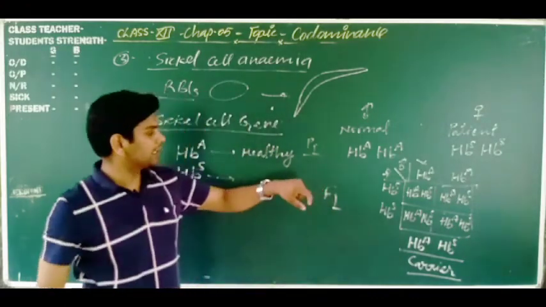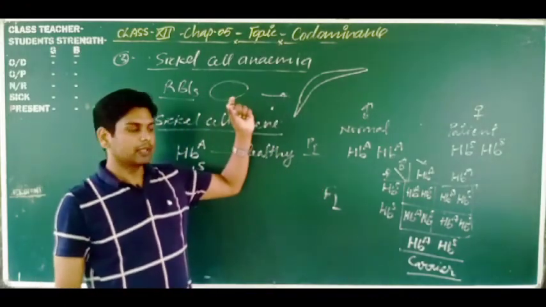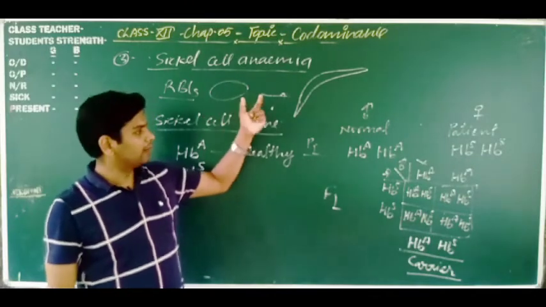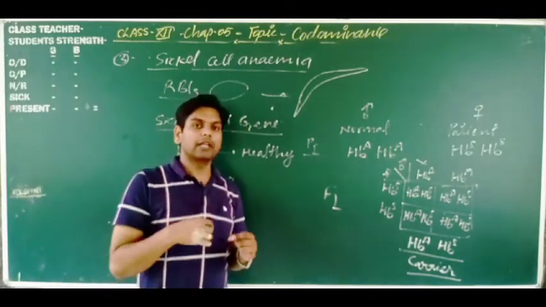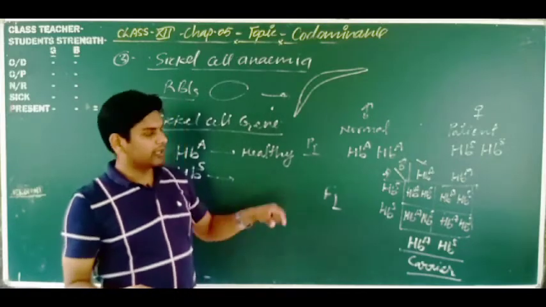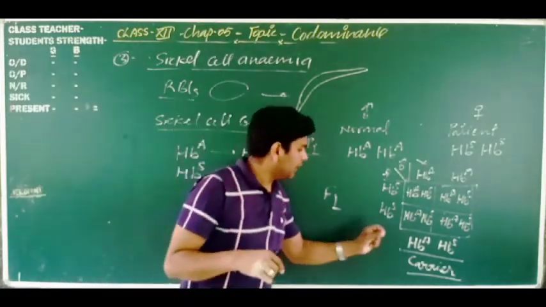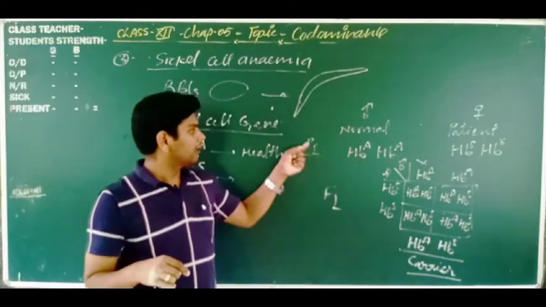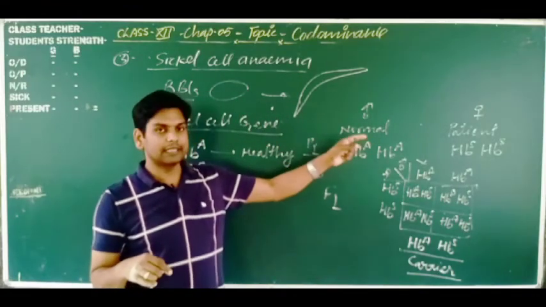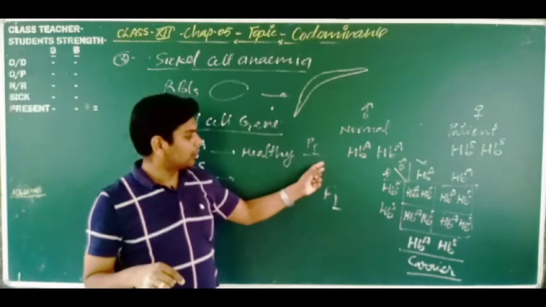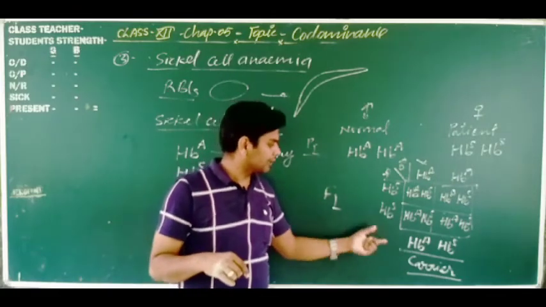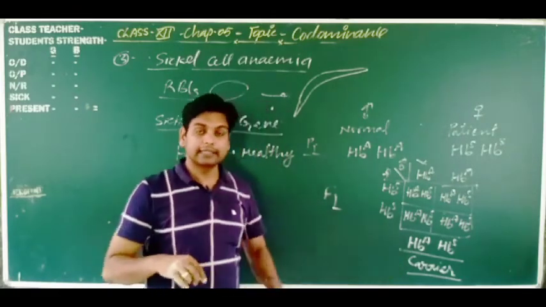So a new combination is present, just like the AB blood group. We made a cross between two parents of blood group A and B, then in the F1 generation the AB blood group was present. So here also we are looking that one is the normal trait and the second one is the patient or diseased. So in the F1 generation, after this cross, we are getting the carrier. This is the new combination.